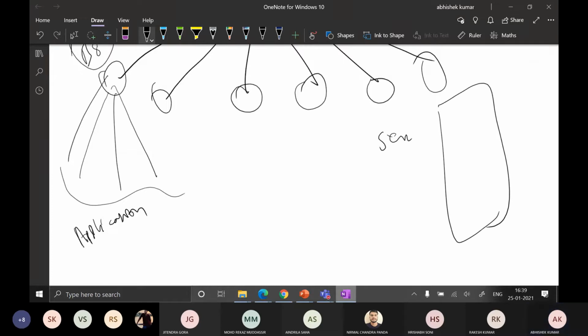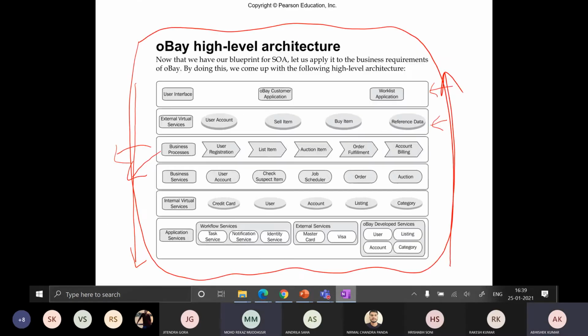Sir, first we need to design the application service and then move up, or the other way around? Yes, there are two strategies. You can follow either one of them. In the upcoming chapter, we will go through how to come up with this kind of architecture. For now, you can simply understand that these are my requirements. Business processes are collections of business requirements, functional requirements, right? Is everyone getting my point or not?